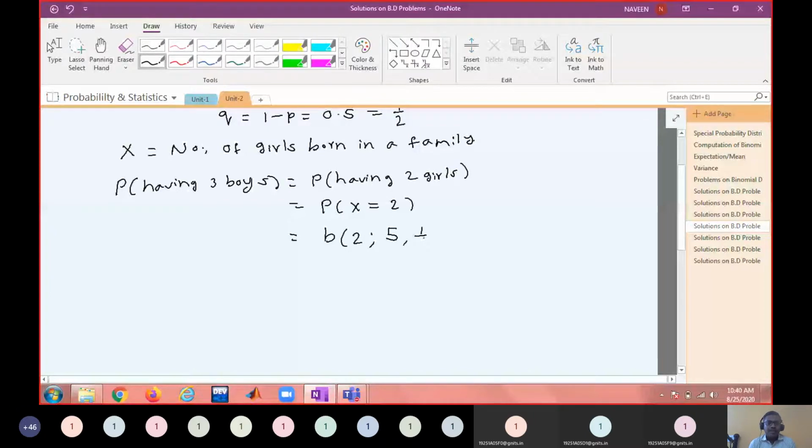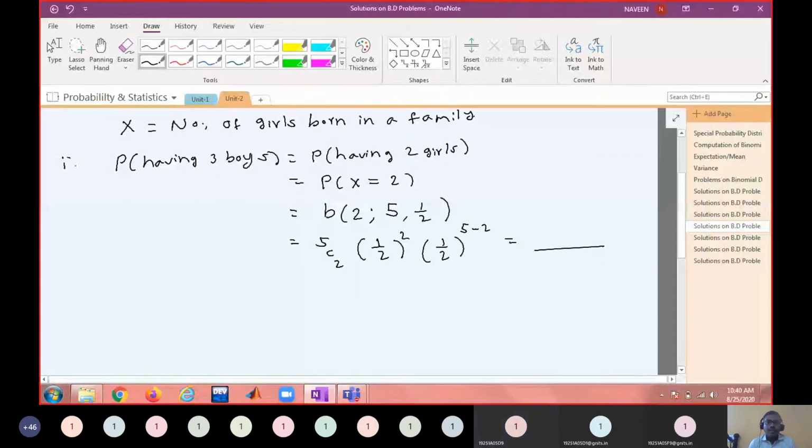Am I right? So this is 5C2, 1 by 2 power 2, 1 by 2 power 5 minus 2. Use your calculator and tell me the value. 0.3125. Is that okay? So the second one, what is he asking?